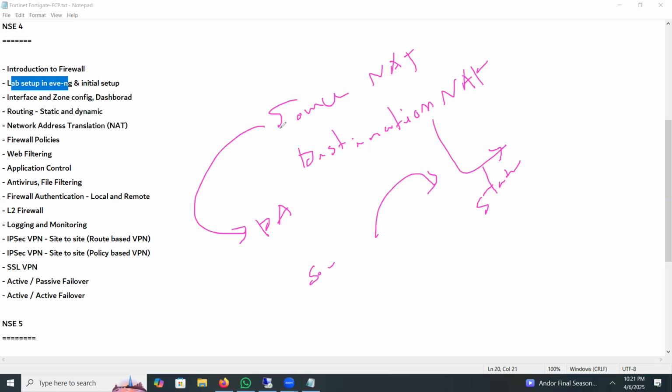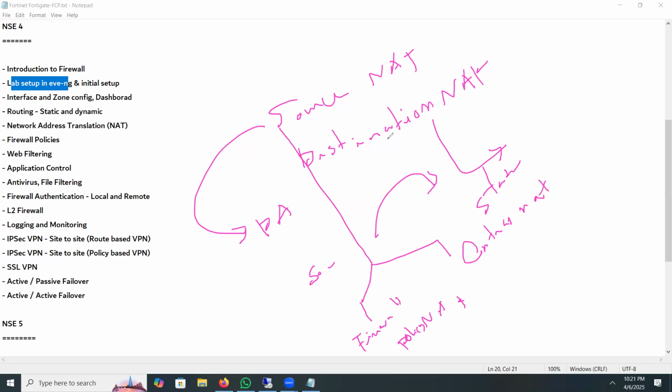Also, source NAT can be configured in two ways: firewall policy NAT and central NAT. The same goes for destination NAT; it can also be configured either in firewall policy NAT or central NAT.